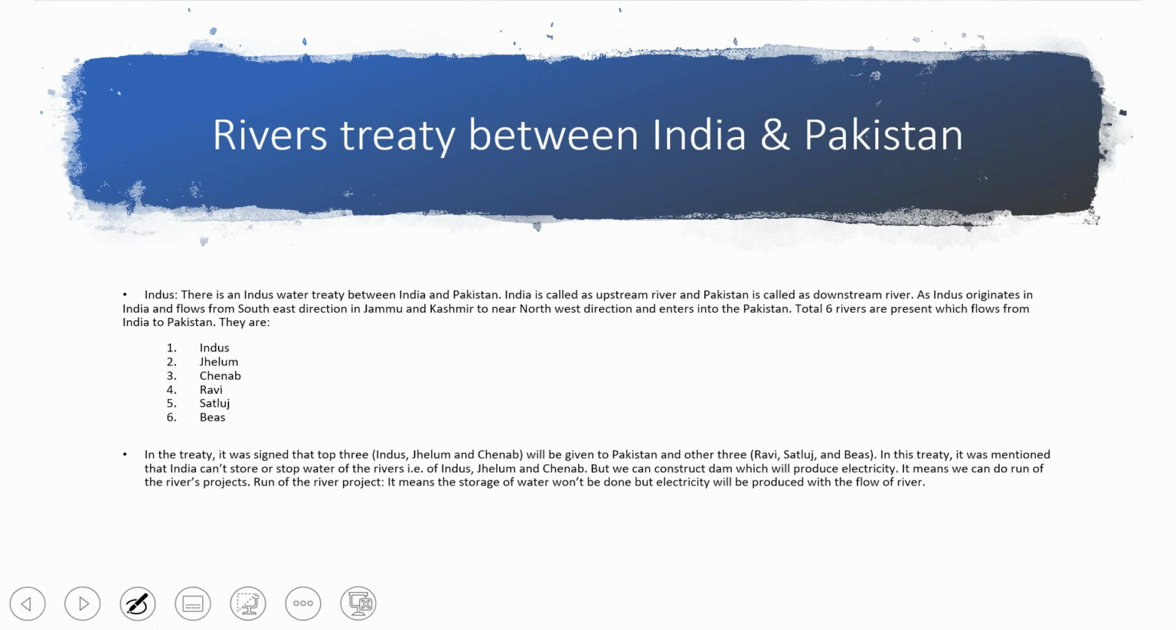Now, the river treaty between India and Pakistan. What is the river treaty between India and Pakistan? There is the Indus Water Treaty between India and Pakistan, and India is called the upstream country and Pakistan the downstream country, because the river flows from India into Pakistan.